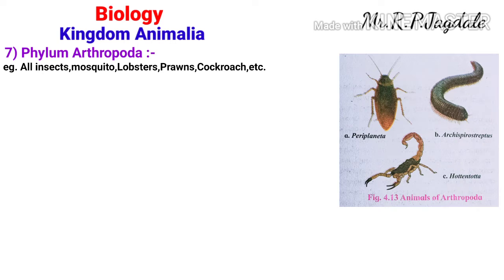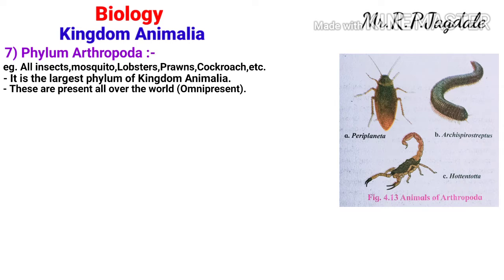Remember, students, that phylum Arthropoda is the largest phylum of kingdom Animalia. Among all the 11 phyla, Arthropoda is the largest phylum of kingdom Animalia. The animals of this phylum are omnipresent. Omnipresent means they are present all over the world. That's why it is the largest phylum, because they are present all over the world.